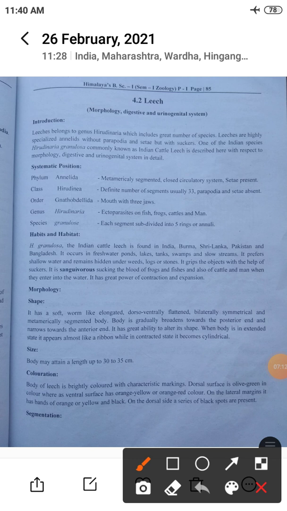Then coloration. The body of the leech is brightly colored with characteristic markings. The dorsal surface is olive green in color, whereas the ventral surface is orange yellow or orange red. On the lateral margins, it has bands of orange or yellow and black. On the dorsal side, a series of black spots are present. This is the coloration of leech. In the next lecture, we will study segmentation.